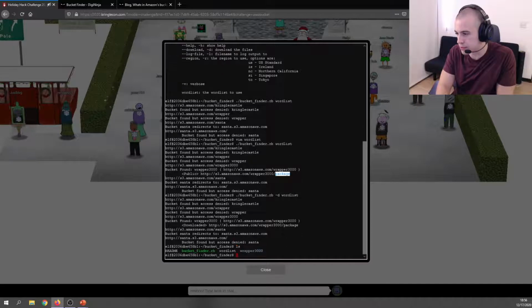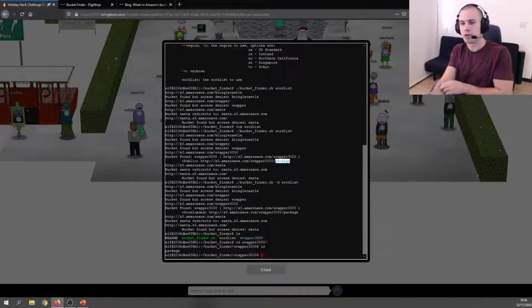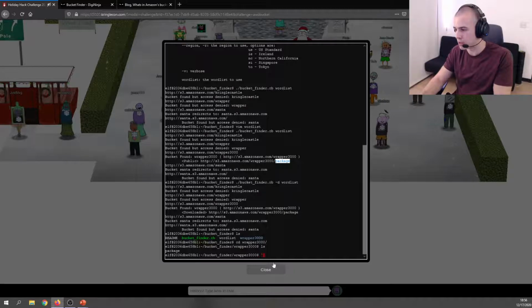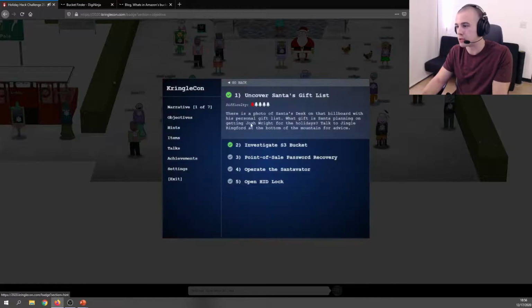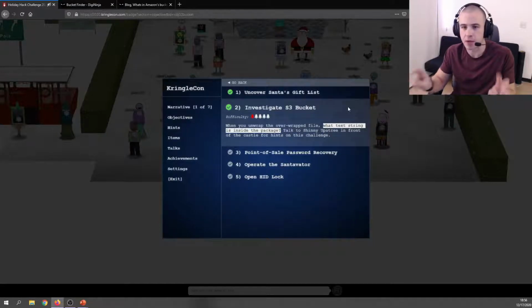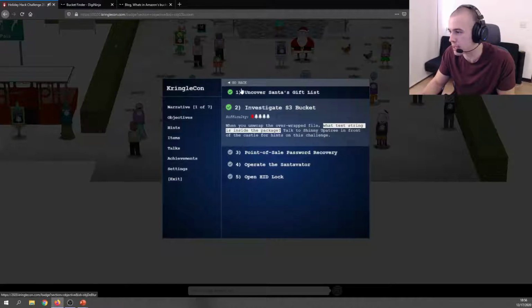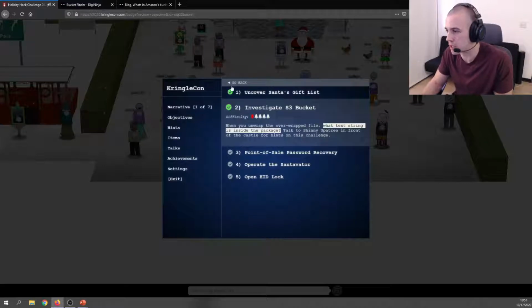Great. So let's do an ls here. Okay, so it made a directory. So we'll go ahead and cd into that, and now we have package. Okay, so now we're at the point where if we look at our badge here, and if we go to objectives here, we can see that the overall goal is to get the text string inside of the package. So it keeps saying we have to unwrap this file, and that once we unwrap it all the way, we should end up with a text string that we can input.